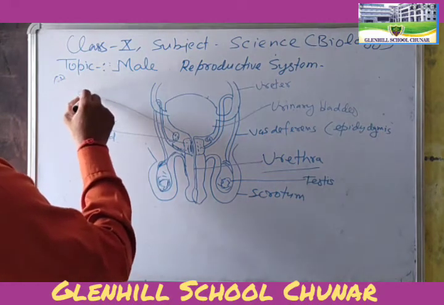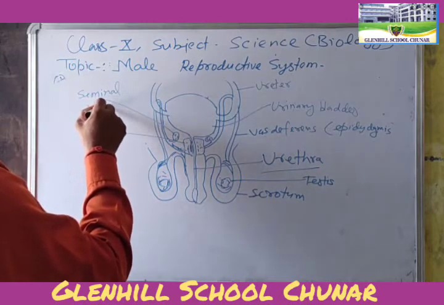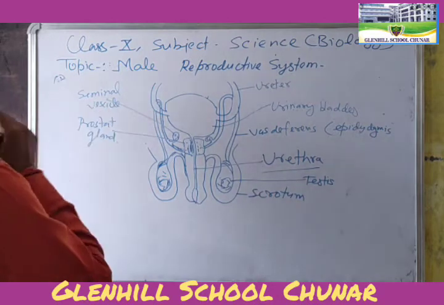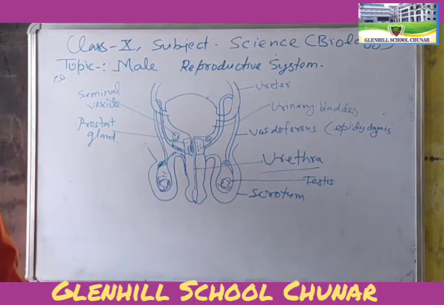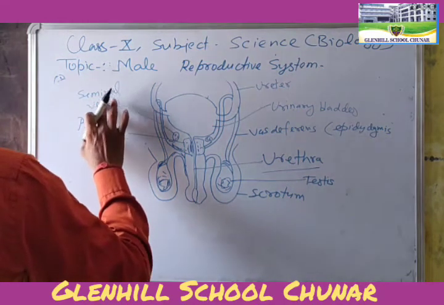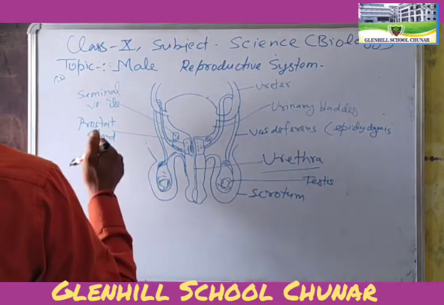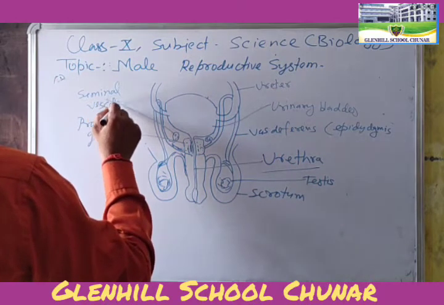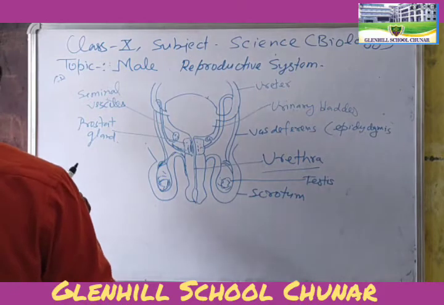This is called the seminal vesicle. Seminal vesicles. Okay.